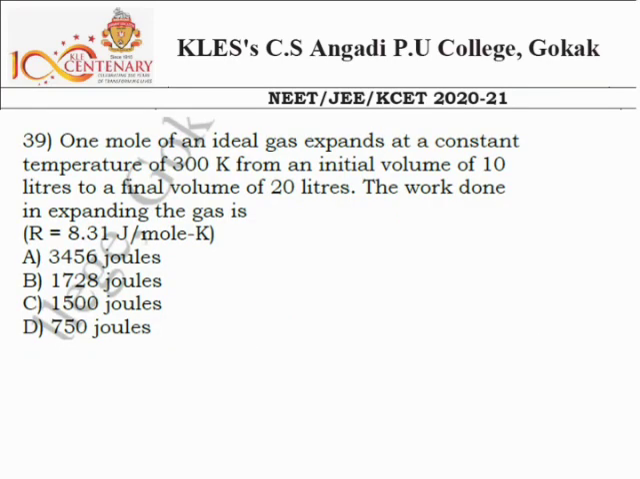Next, question number 39. 1 mole of an ideal gas expands at a constant temperature of 300 Kelvin from an initial volume of 10 liters to a final volume of 20 liters. The work done in expanding the gas is, okay, so here the expansion is at constant temperature. That's why this thermodynamic process is an isothermal process. And how to calculate the work done? For an isothermal process, the formula for work done is nRT into log of final volume by initial volume. So this is our formula.